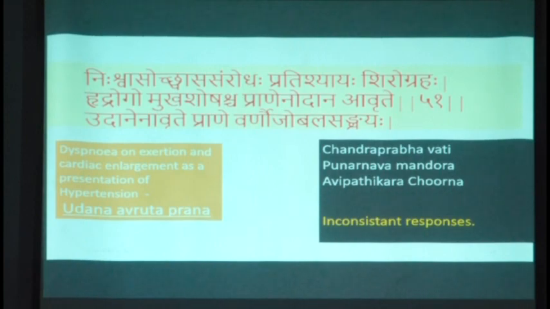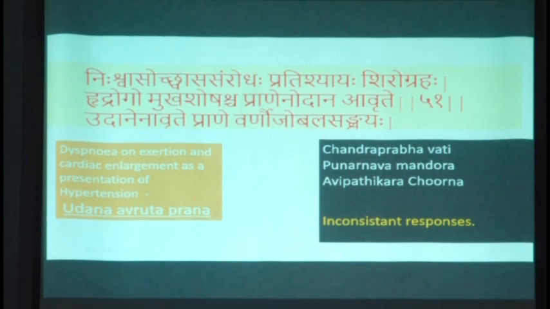Now, the cardiac enlargement is another issue. In the 2014 guideline, the previous guideline for identification of hypertension, one of the criteria to confirm whether a patient needs treatment or not was the thickness of the ventricular wall. On echocardiography, if the thickness of the ventricular wall is more than 10 millimeters, whether the patient's circulatory pressure is high or not, he needs some supportive treatment because there is already a load on the heart. Of course, in the 2017 guideline, that part is removed. Again, I will come back to that issue as a controversy.